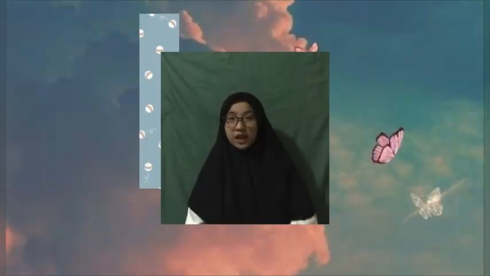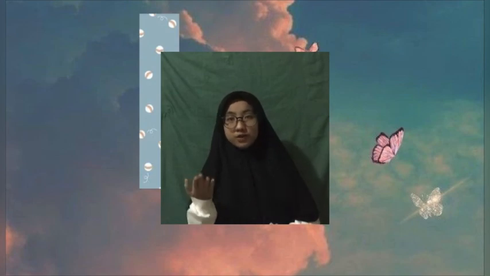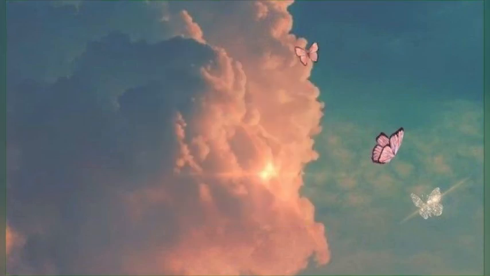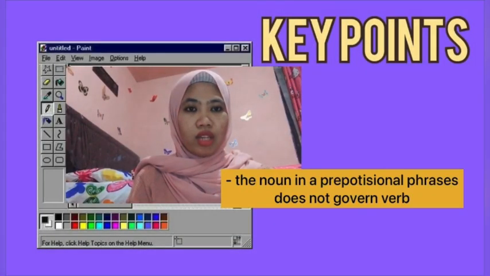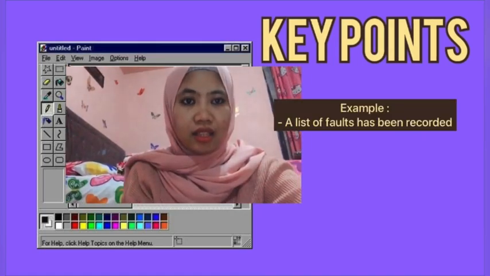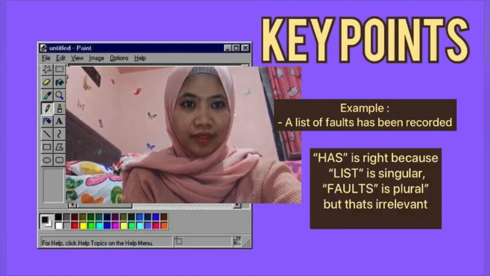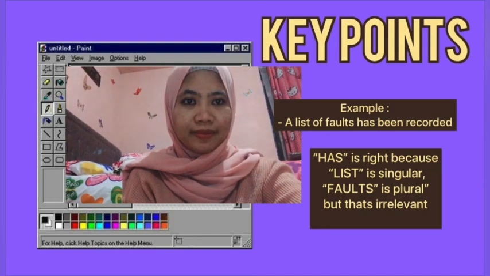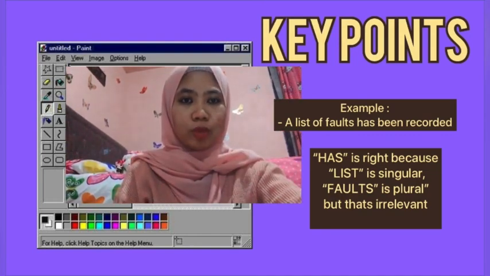Thank you, Aisyah. Next, we will show you a key point of prepositional phrases, and it will be explained by Kak Afifah. Key point: the noun in a prepositional phrase does not govern the verb. A list of words has been recorded. Has is right because list is singular. Words is plural, but that's irrelevant.